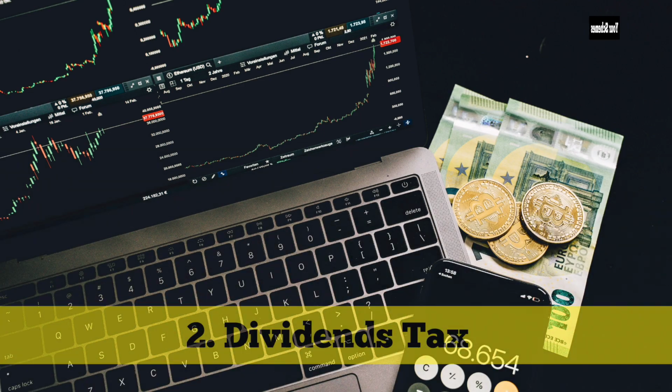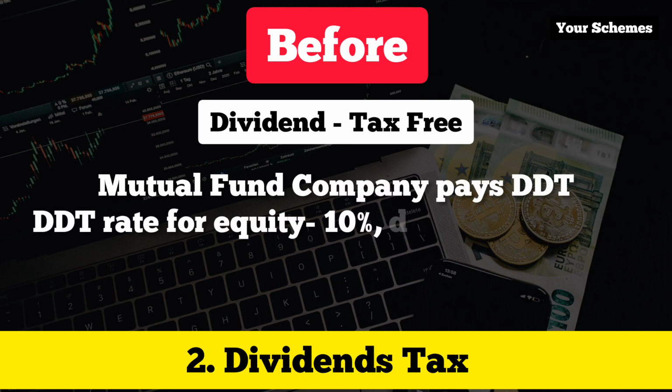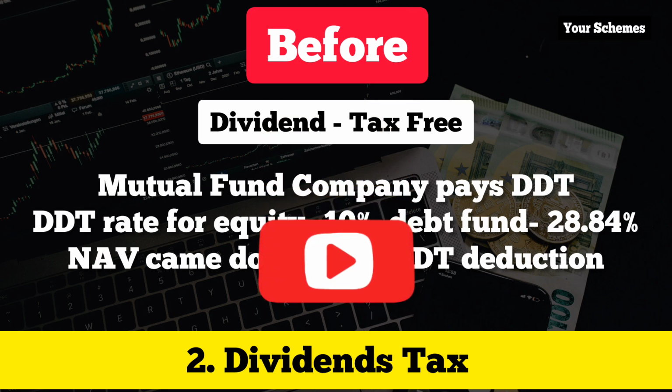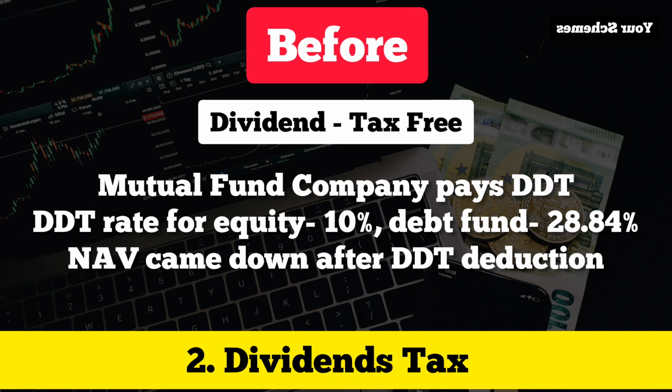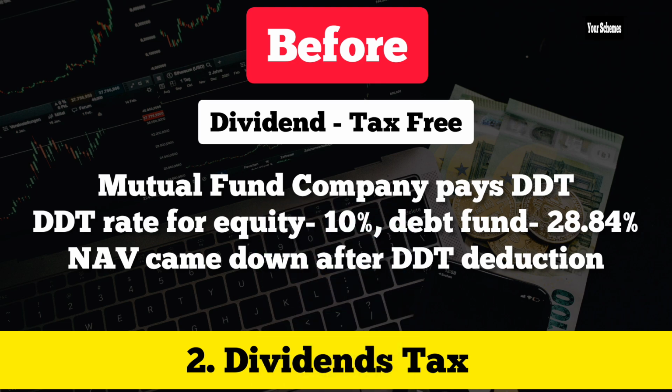Let's move on to dividend tax. In the past, for an investor, the dividend received from a mutual fund company was completely tax-free. But for the mutual fund company, the dividends declared were taxed, and it is known as dividend distribution tax, DDT. The DDT rate was 10% for equity funds and 28.84% for debt funds. And the mutual fund company was responsible for paying DDT to the Government of India. In this case, the NAV of the fund came down to the extent of DDT deducted.